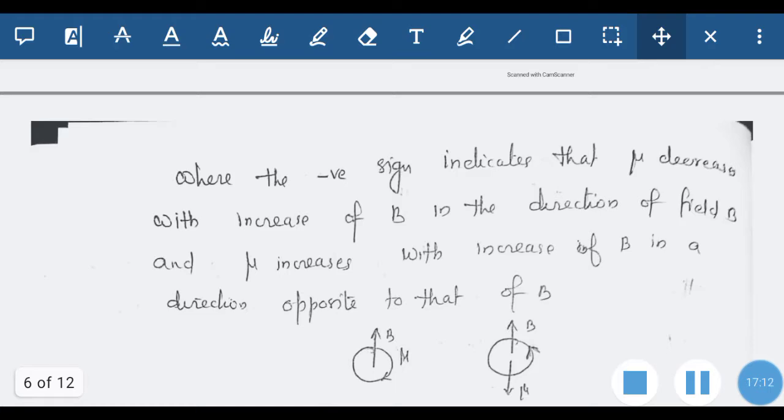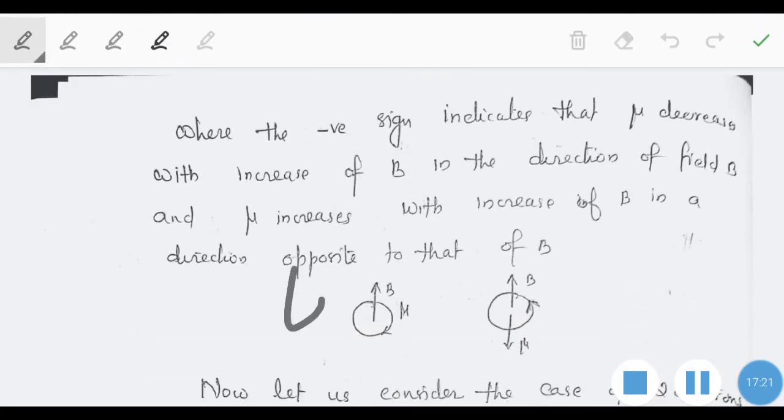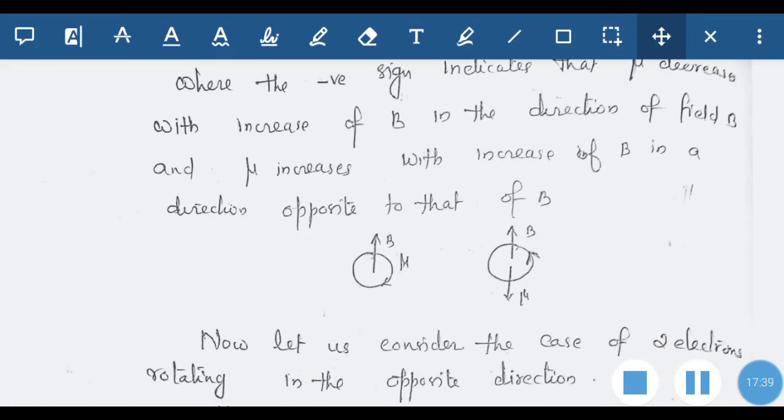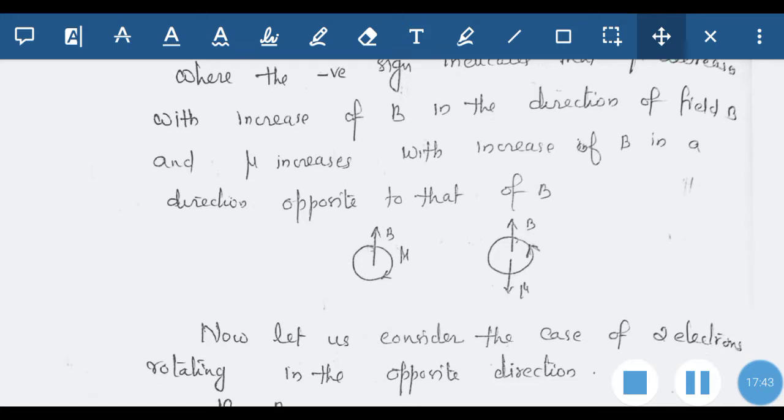So the negative sign indicates that mu decreases with the increase of B. The proportionality is delta mu equal to E square R square B divided by 4m, with a negative sign. So when B increases, the value of mu increases in the negative direction; mu increases with the increase of B in a direction opposite to that of B.